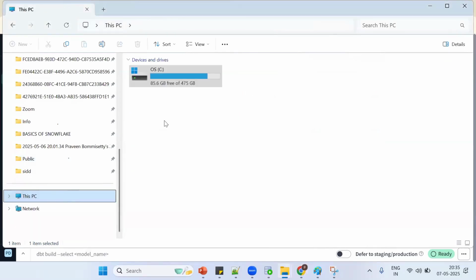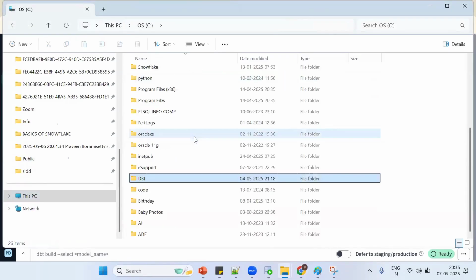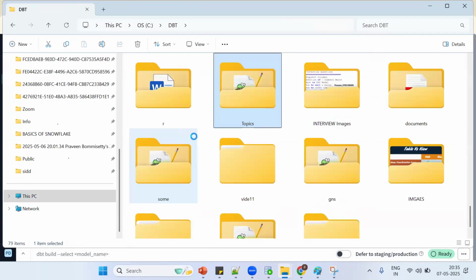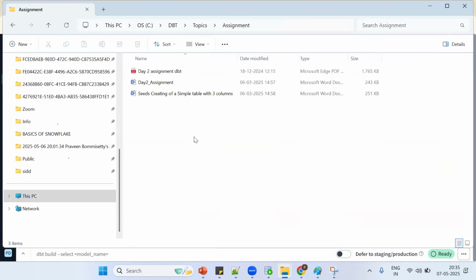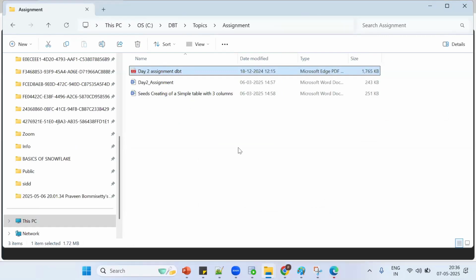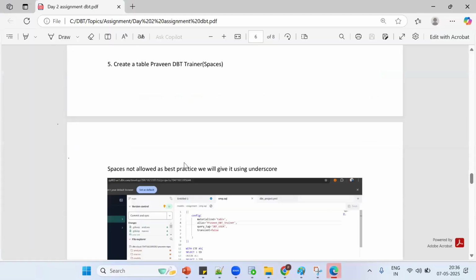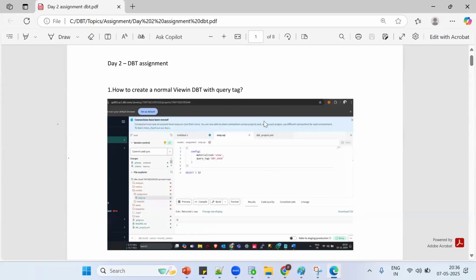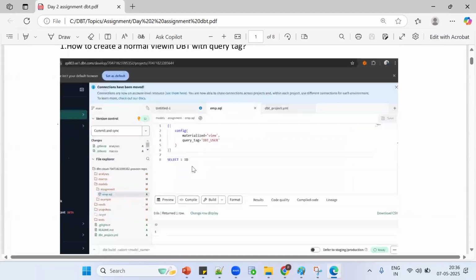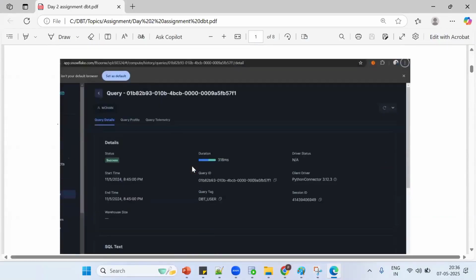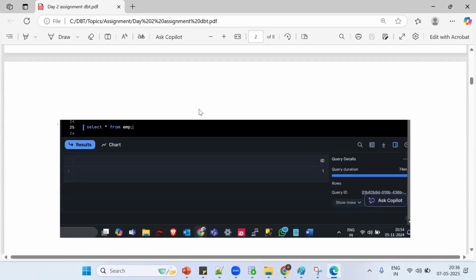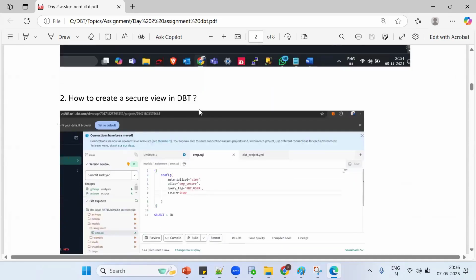Let me go here, go to the same functionality. So remember, you need to do the task like this. If any task is given, you can do it like this. See this data. Now if I ask, what I have asked is to create a normal view. So see now what happened? The query tag is working. Same thing. So you need to confirm whether it's working fine or not. Like a one-time effort only. If you're able to put the same thing, you can use it in real time.